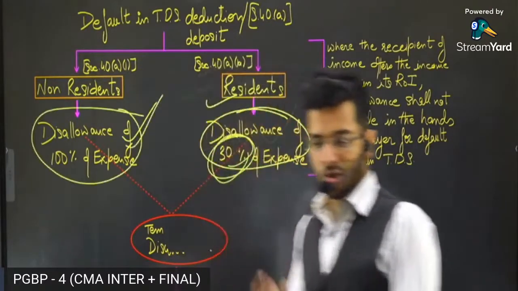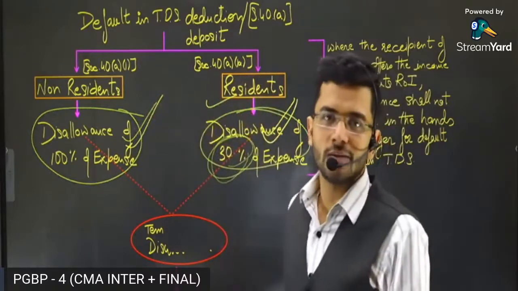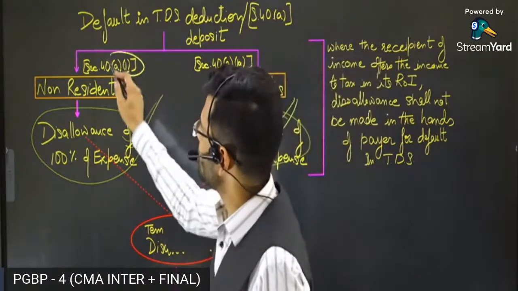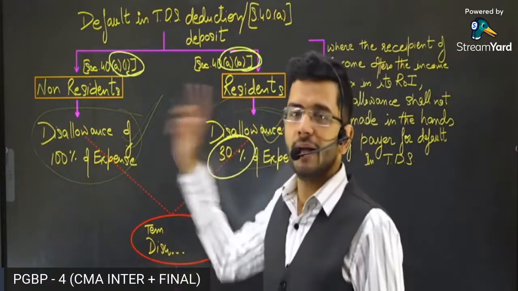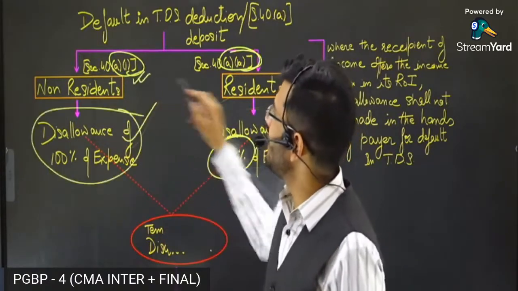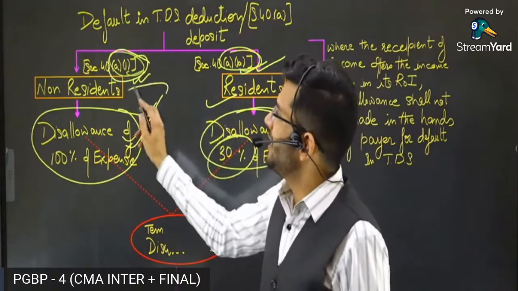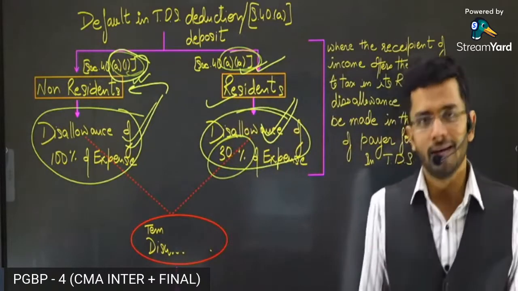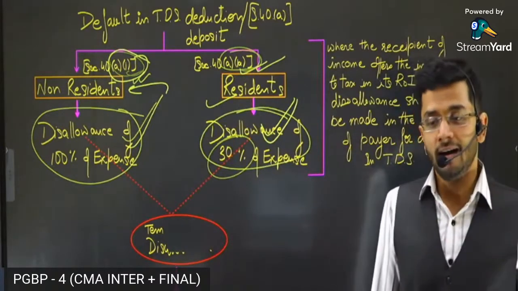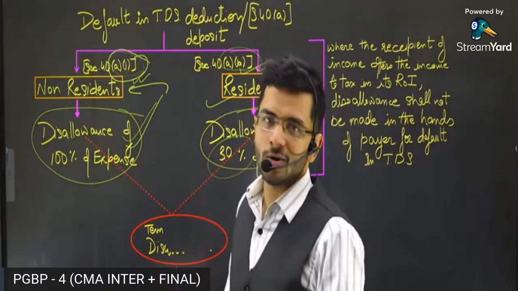And yes, Jyotish has reminded me correctly, there is a shortcut way to remember which is the subsection. This is 40A(i). This is 40A(ia). A way to remember which one is 40A(i) and which is 40A(ia): 40A(i) we are dedicating to non-residents, and in India it is said that Atithi Devo Bhava, which means we respect our mehman who are coming to our home.